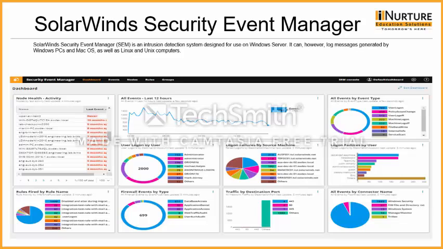At the left corner there is node health, where you can see the health of the node, and event logs, where all event types are reflected: user login, policy scope, user log off, machine log on, different types of events, user log on by different types of administrator or another user, login failure, how many times your login failed.